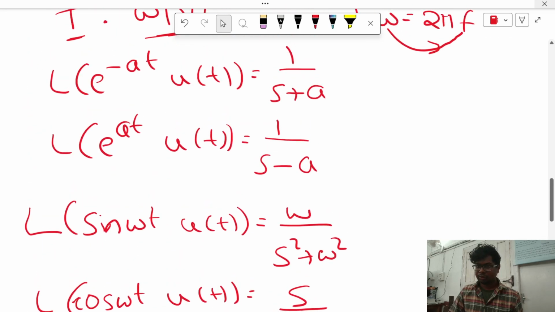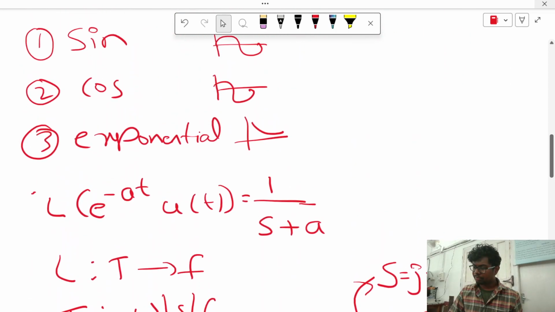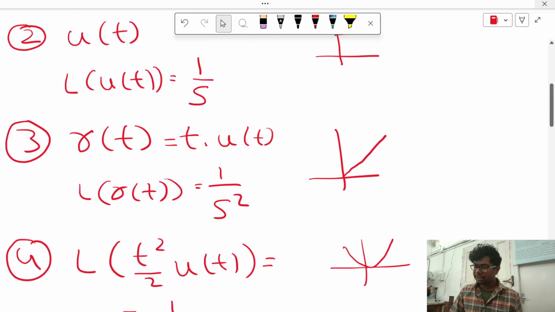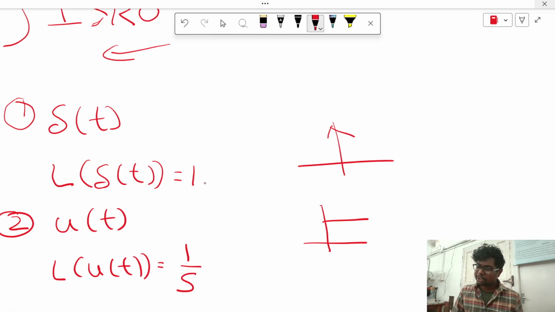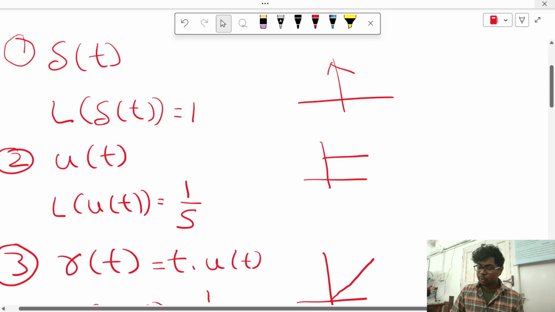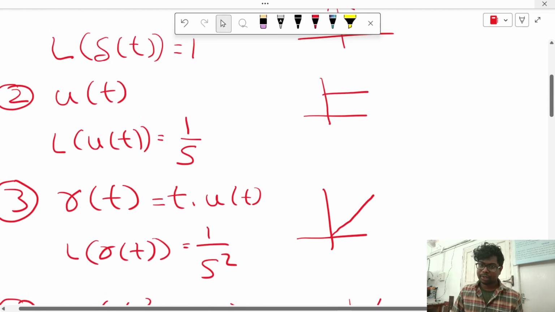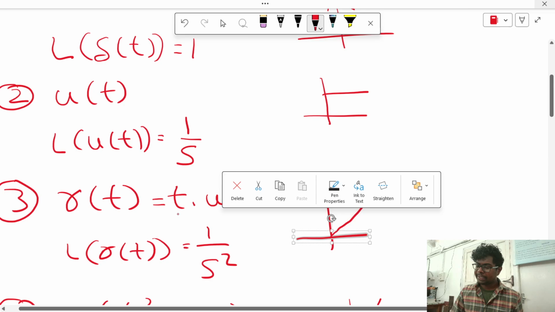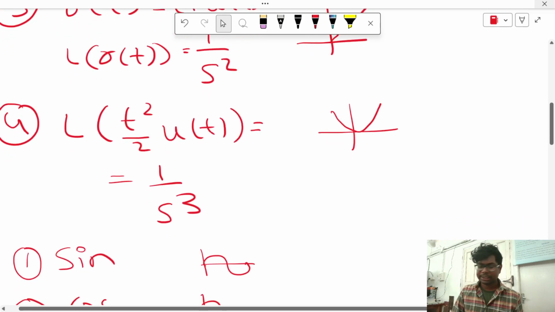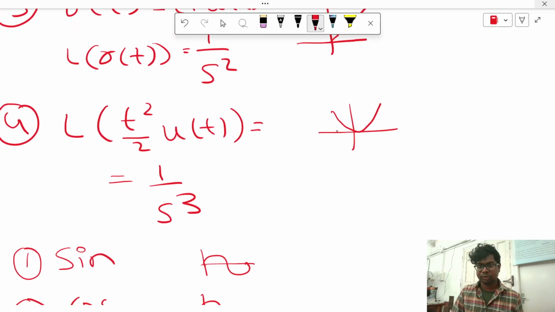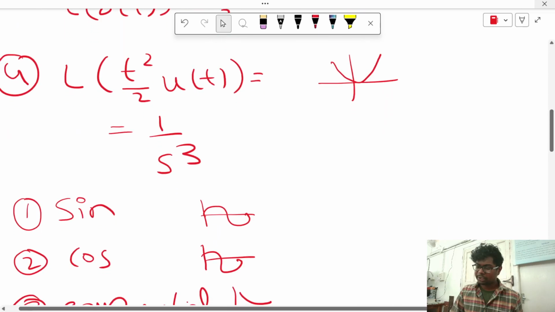So once again, three functions will be there. If it was slow, please fast forward it. Impulse function: Laplace of impulse is 1. Unit step means sudden rise: Laplace is 1 by s. Ramp function, t into u of t: here t is nothing but slope, that is 1 by s square. Now parabolic function: parabolic means y square equal to 4ax, but in control system you should write it as t square by 2. So 1 by s cube.